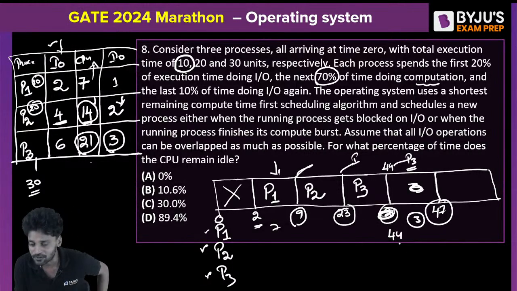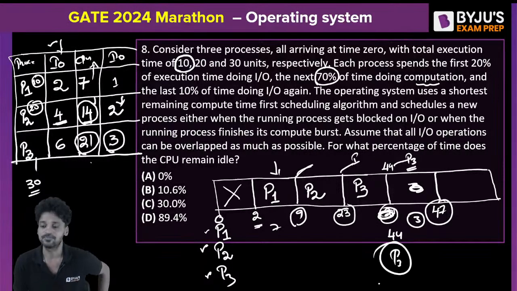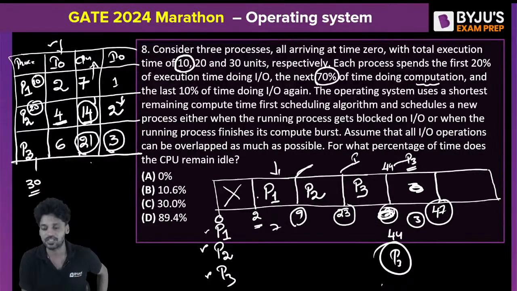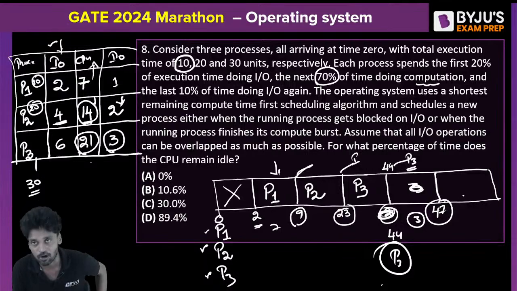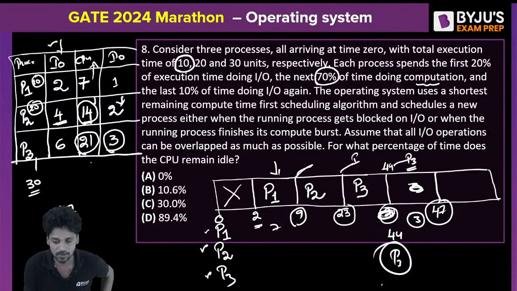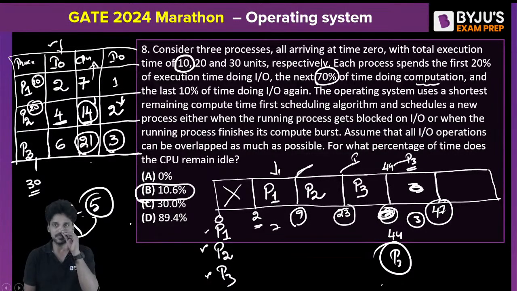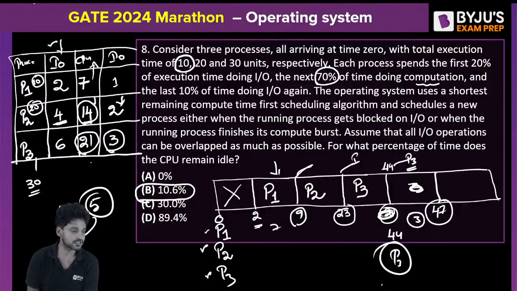Then at the 44th clock pulse, P3 goes to IO. Did you get me? When P3 goes to IO, it is going to spend the remaining 3 clock pulses in the IO. So the total execution time is 47 clock pulses. Out of 47 clock pulses, the total number of wasted clock pulses is equal to 5. 5 in 47 will be 10.6%. For 10.6% of the CPU time, there is nobody in the processor. Did you understand this? Or any questions?